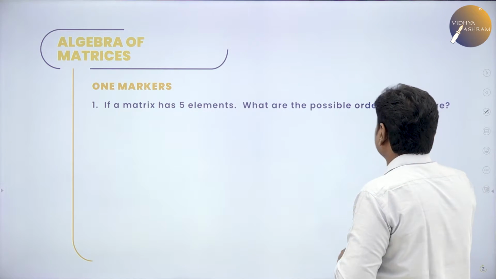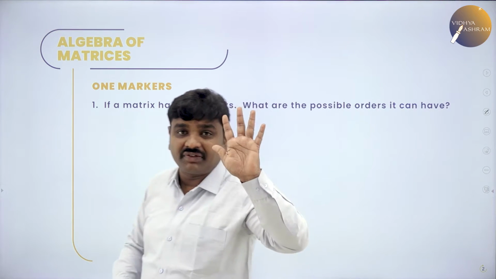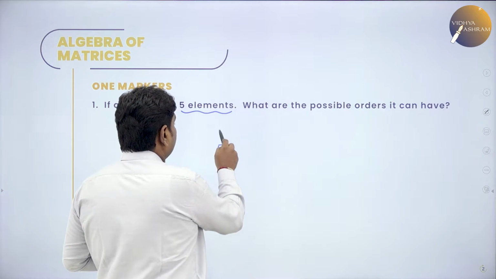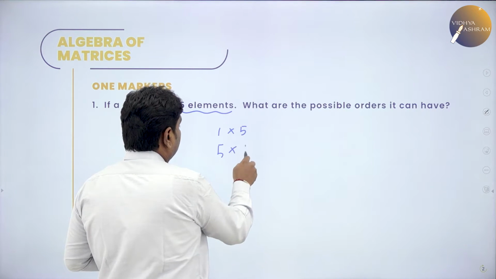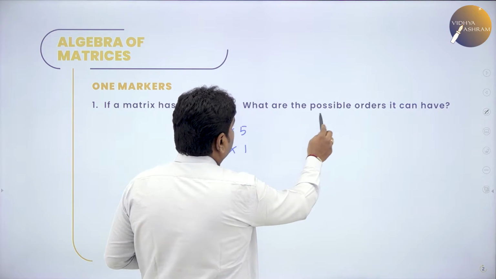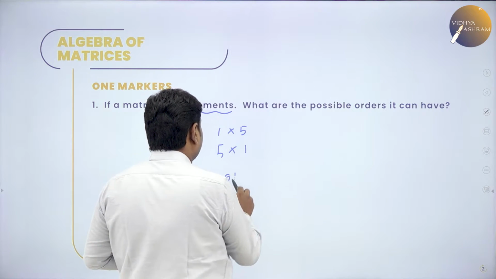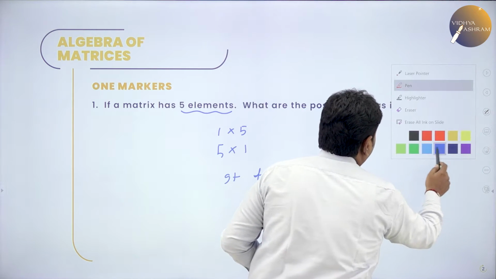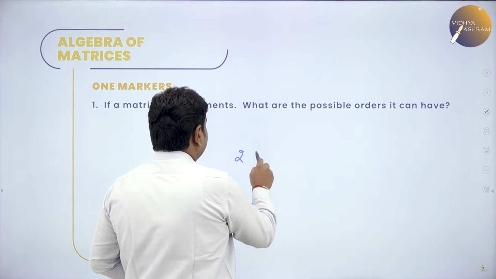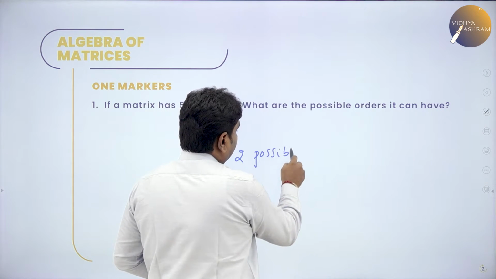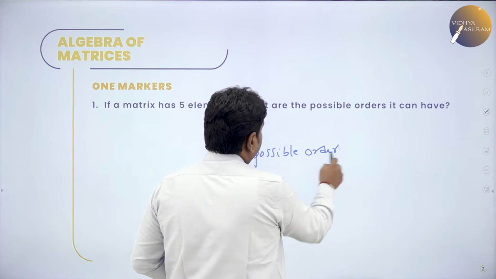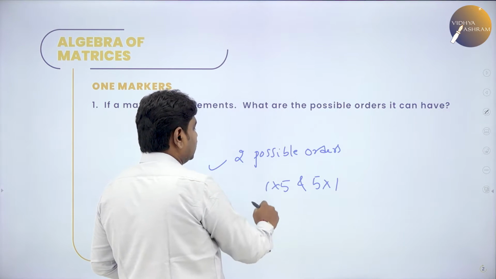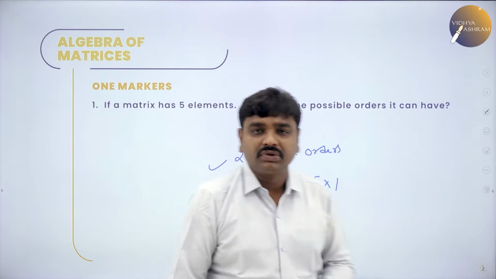I explained 2 more questions. First, what was the question? The matrix has exactly 5 elements. How many possible orders? You can write 1 cross 5 and 5 cross 1. So, it can have 2 possible orders. What are the 2 possible orders? The 2 possible orders are 1 cross 5 and 5 cross 1. So, this is the answer.